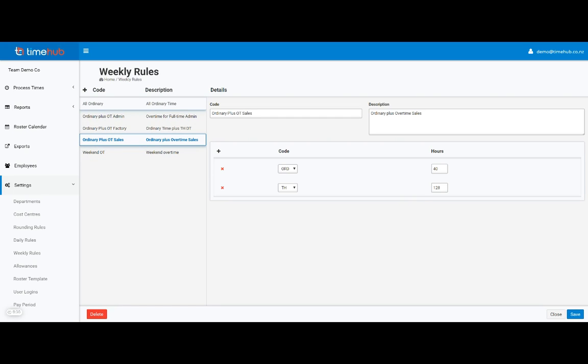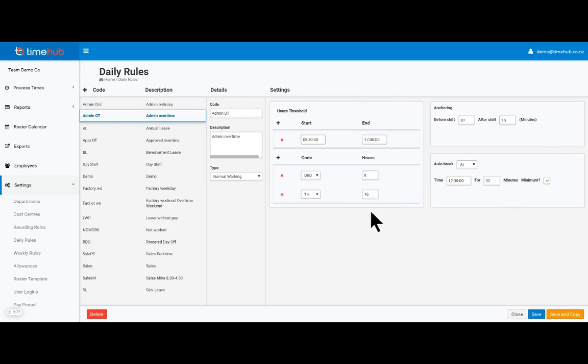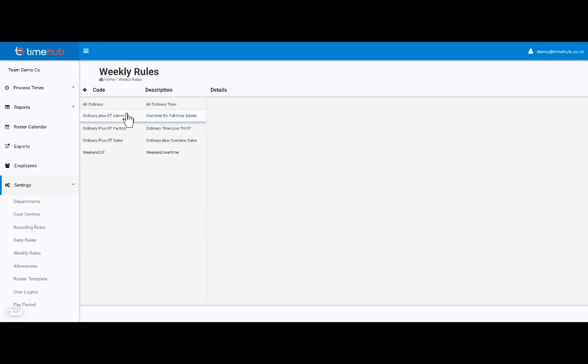You can also have a combination where the overtime is calculated on a daily basis, as we've seen here, but then the weekly rule will either override that or will compensate for it depending on what it is. So weekly rules, generally most companies would have one, at most two, that would apply to the employees there.